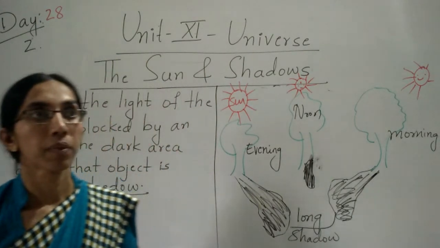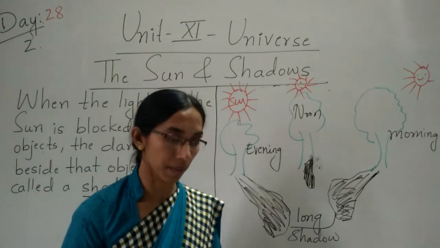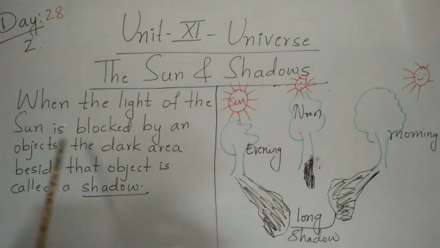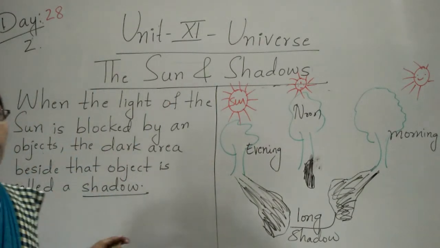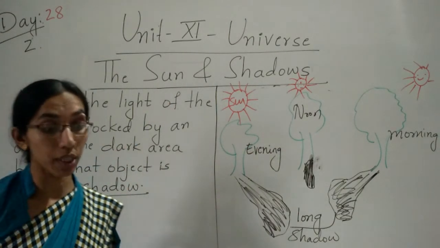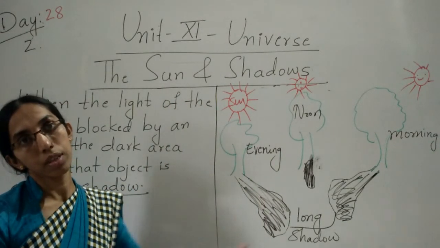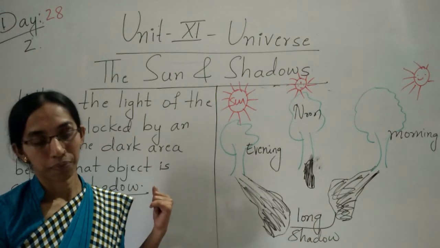Clear? So this is about the sun and shadow. The sun is very important, no, children? It is very important because it gives us light. Clear?